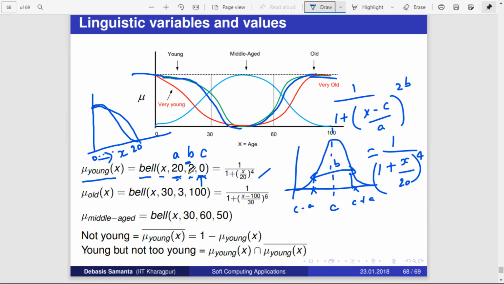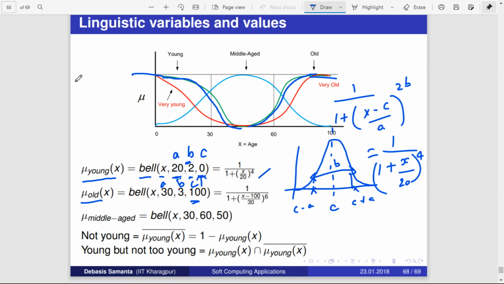Similarly, old is defined like this. When you see this, this is a, this is b, this is c. This is one way of definition. You can define it in your own way. If you want the slope to go very steeply, you can do that. Here you see c is 100. If c is 100, then how would it be? c is 100 means that is extremely old, or very old, whatever it may be. That is the other end.